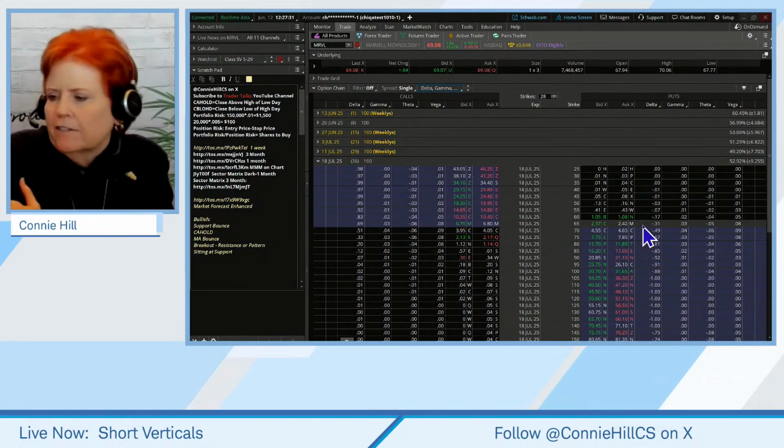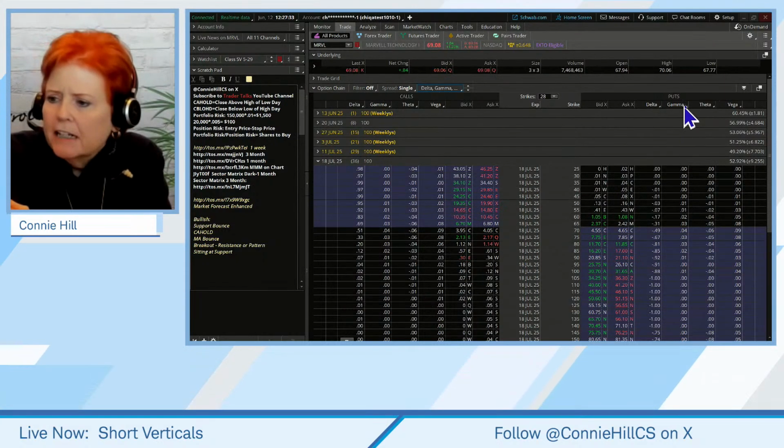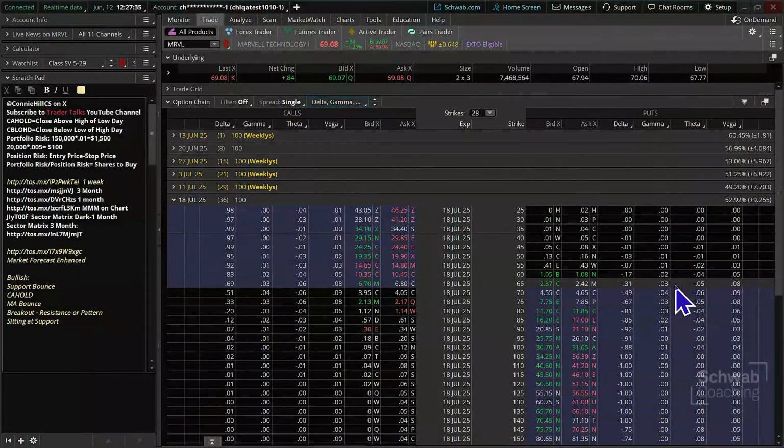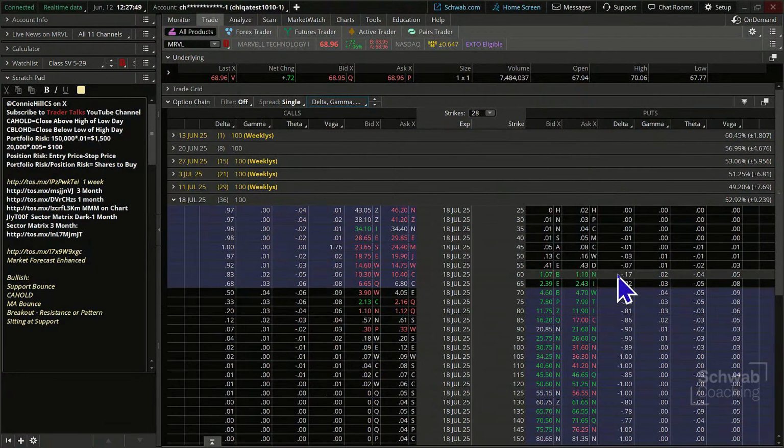Now let's talk about theta for a minute. Theta is a big driver in a short vertical. It tells us every single day how much time decay the price of the option is going to experience. So we're going to look at this 65 here.